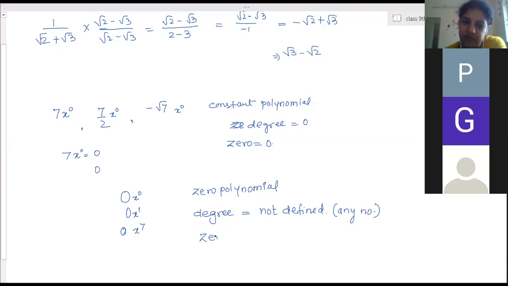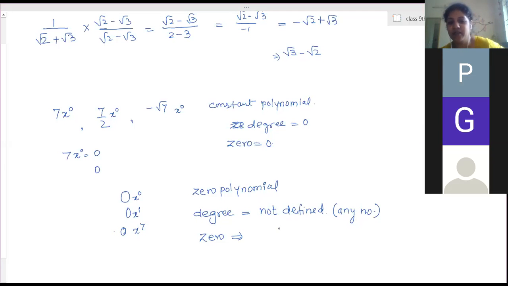And what is the zero of this? So consider this is equal to 0. So x to the power 7 is equal to 0, so x is the 7th root of 0, which is 0.